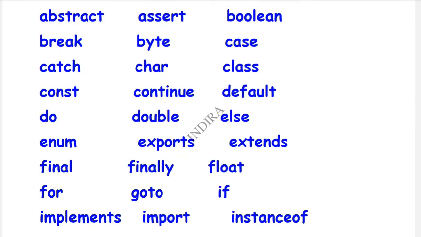Abstract, break, catch, const, do, final, for, implements, assert, byte, case, continue, double, exports, finally, goto, import, boolean, class, default, else, extends, float, if, int. All of these are the keywords of Java, and each keyword has a specific unique function.